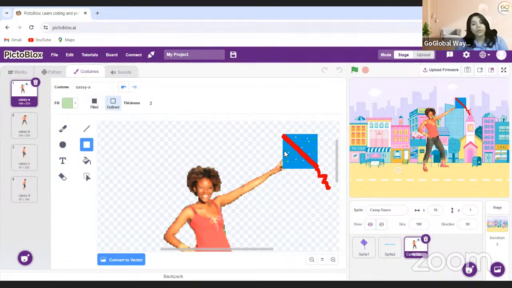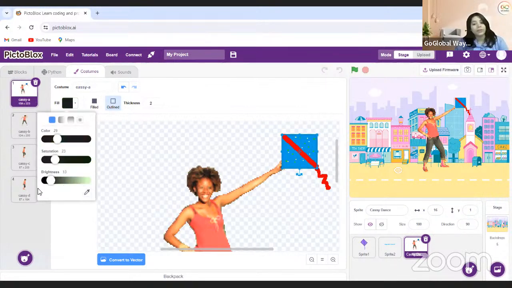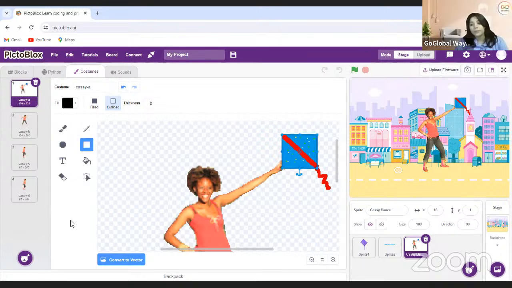This should be outlined. Okay, so I think for outline, I just need to do this. And it should be filled with black color so that it will look good and quite visible.